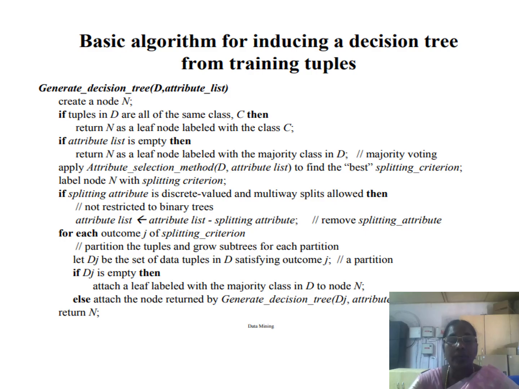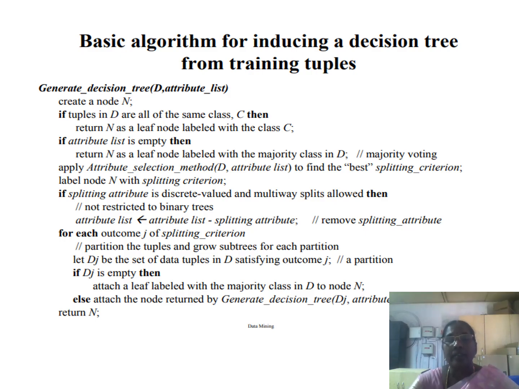If Tj is empty, we determine the majority class. Otherwise, we go for further processing: whether all the tuples with age equal to youth belong to the same class. If so, we terminate. If the attribute list is empty, we determine the majority. Otherwise, we find the next splitting attribute. That process is repeated for age, student, and credit rating. Because the split partitions the data into D1, D2, D3, J varies from 1 to 3.